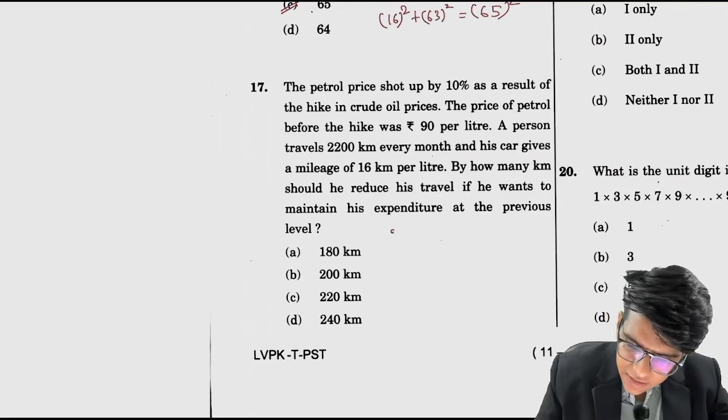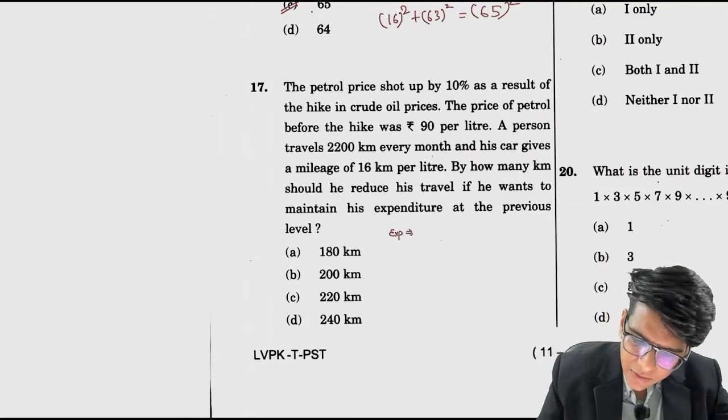Now, expenditure is nothing but price into quantity.